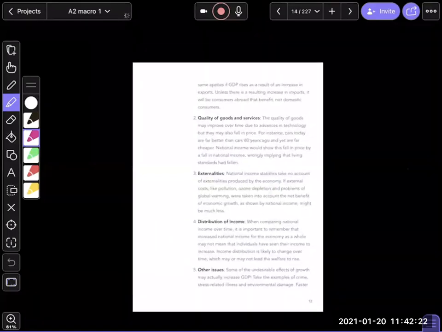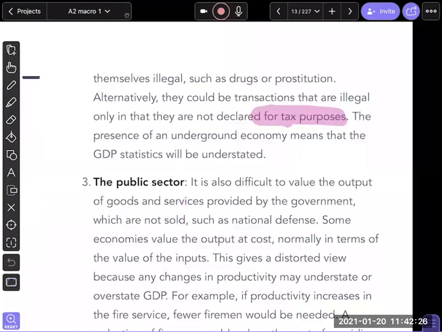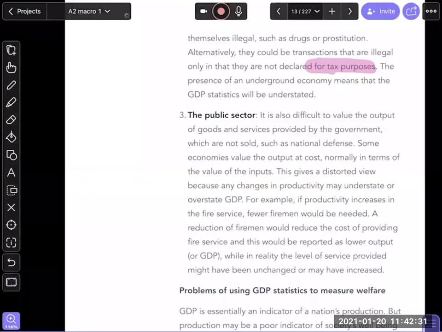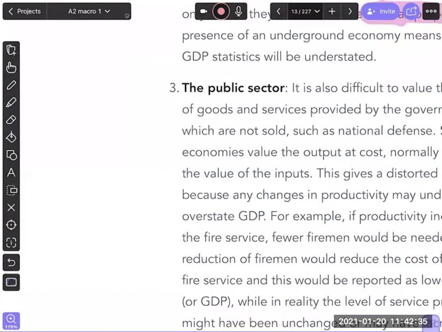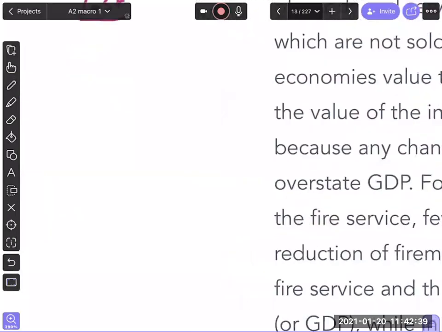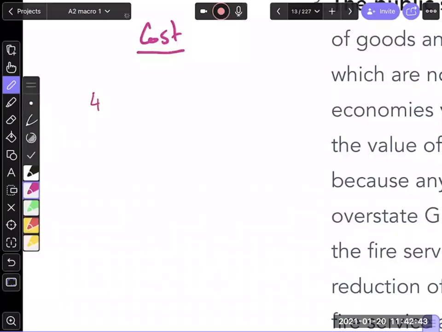The third problem, guys, is the public sector. Now, public sector is kind of a problem because when you look at the public sector, normally we are looking at the output of the public sector at cost. Now, I want to give you an example to make you understand what we mean by this. So, guys, for example, I have four policemen in my neighborhood that the government has hired, and each policeman is paid, for example,